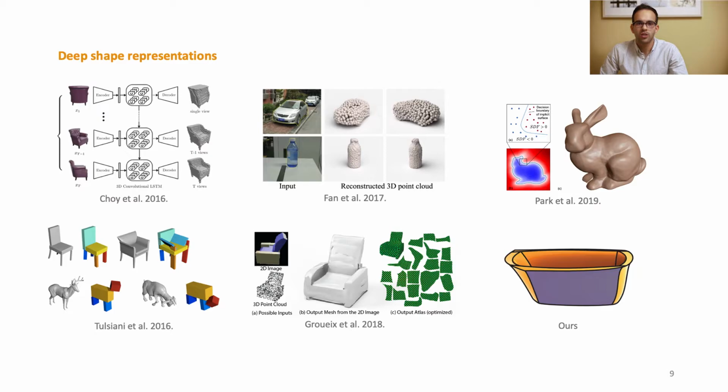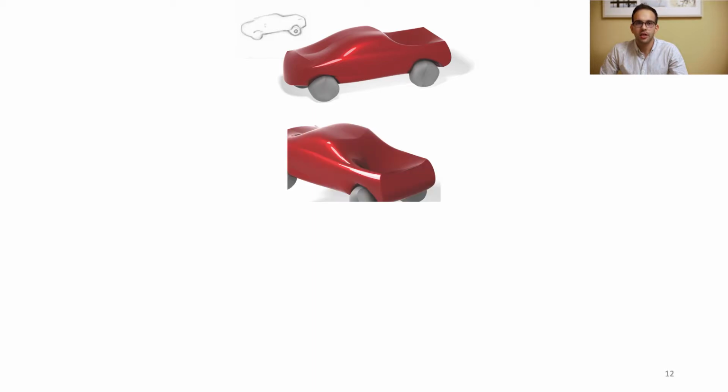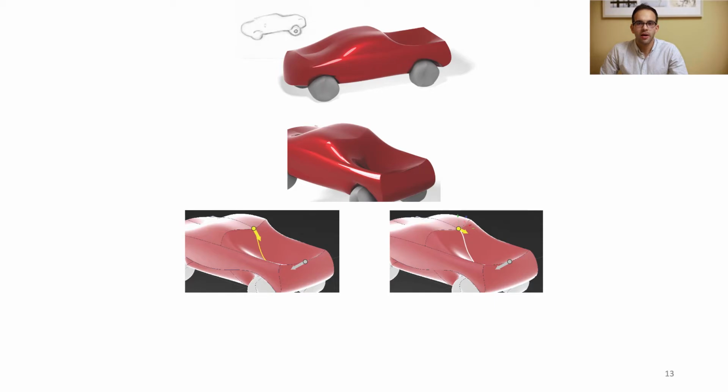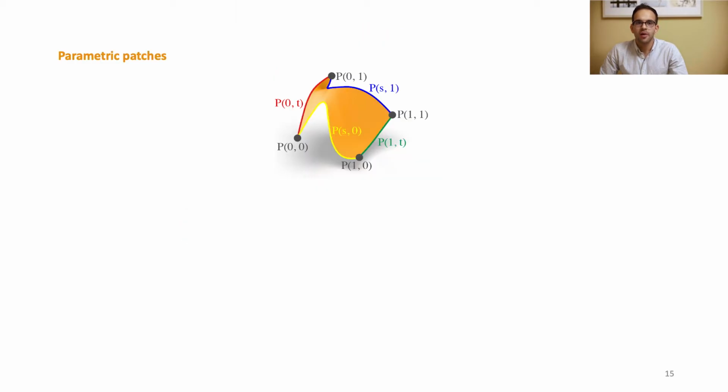With our framework, we can train a deep network to input, say, a pencil sketch, and output a collection of parametric 3D patches. These can then be loaded into conventional CAD software and refined by editing control points with just a few clicks. Our system directly predicts a CAD model composed of standard parametric patches, such as these Coons patches. Patches are described by their control points, which also serve as intuitive handles for editing the geometry.